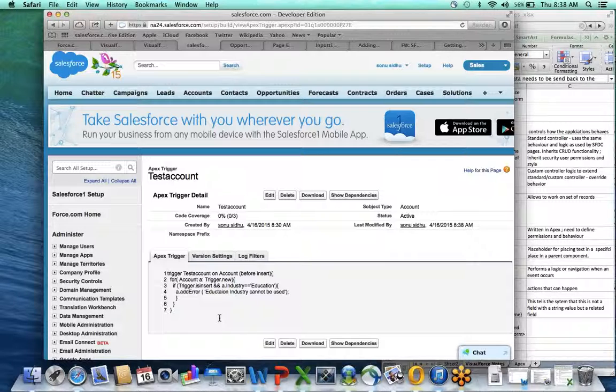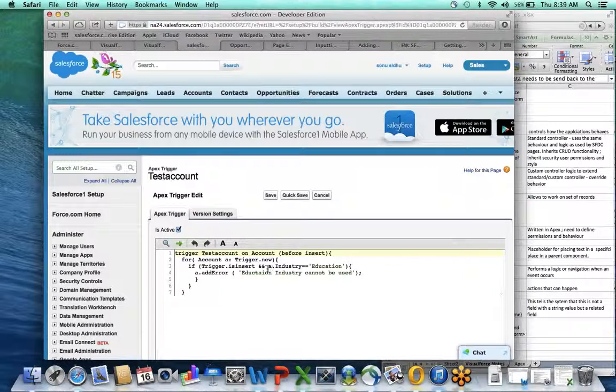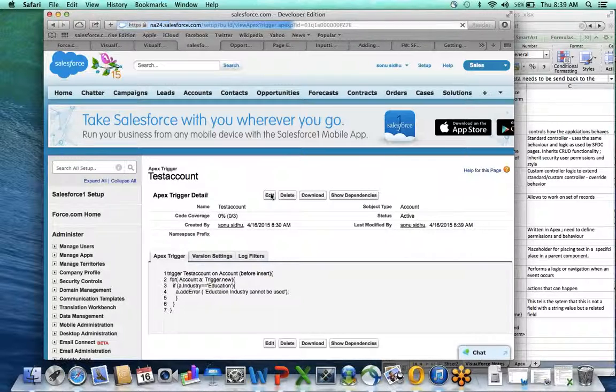Trigger.isInsert comes into the picture if you are using multiple events and you want that particular line to check: if it's an insert event, do this; if it's a before event, do this. In this case, there is only one event which I'm using, before insert. So anything which comes into this trigger is an insert operation. So we don't have to write that line. So now it's okay, right? Save it. Everyone okay with this?